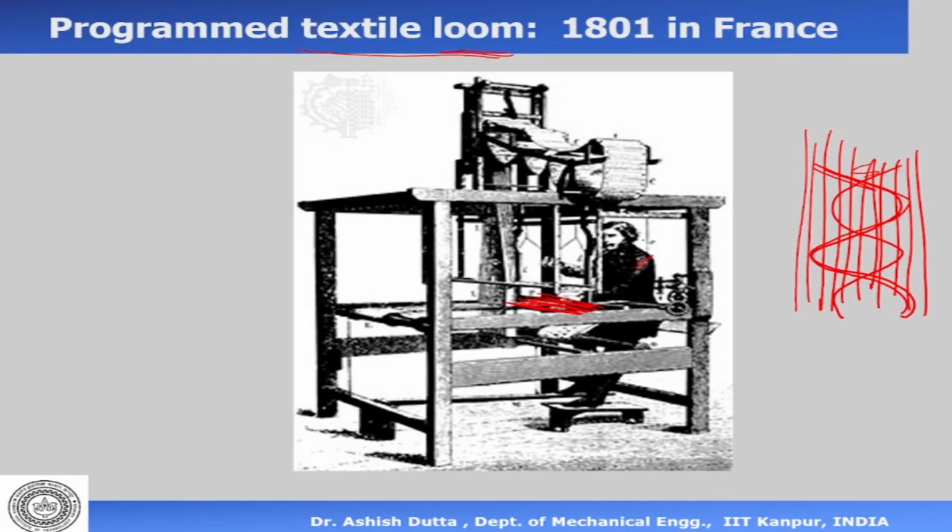Now, what this gentleman James Chirag did is that this program or this pattern he embedded in a punch card. So this is a punch card, and he embedded this design in the punch card. Okay. Now the punch card is very similar to the OMR sheets that you use today for your exams. So in the OMR sheets there are holes like that. Okay. And what we do these days is we just color it, we darken it with a pencil, or we leave it blank. So it's a 1 or a 0.